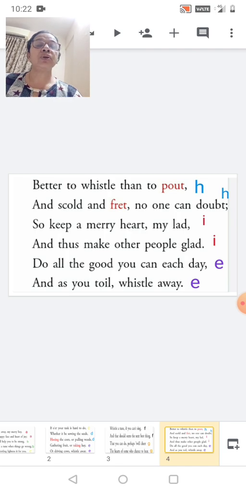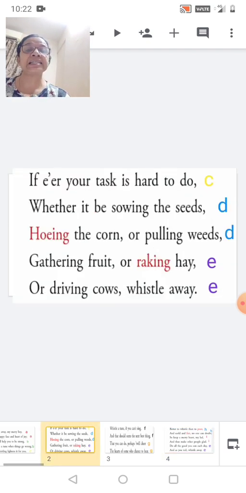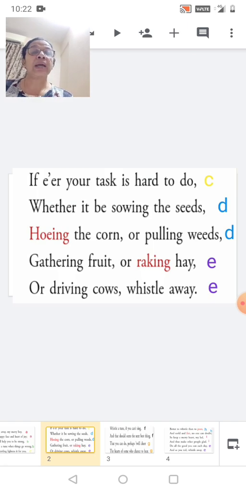Do all the good you can each day, and as you toil, whistle away. The alphabet given there is E. Now you may wonder, E is already given, again it is E. You must be confused. The thing is, we will go back to the second stanza. Look at the last two lines.